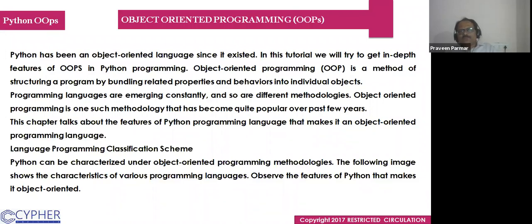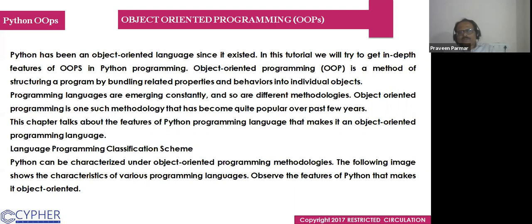What is object-oriented programming? That is called OOPS. Python has been an object-oriented language since it existed. In this tutorial we will try to get an in-depth feature of OOPS in Python programming. Object-oriented programming is a method of structuring a program by bundling related properties and behaviors into individual objects. So you see, everything we do with the object, some object name we give and we work with the object.